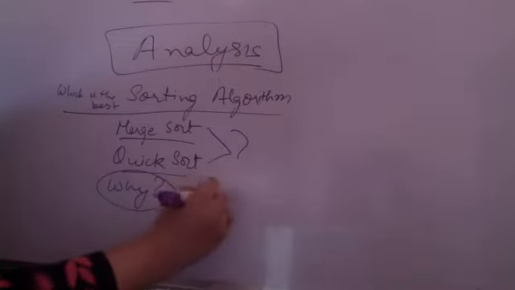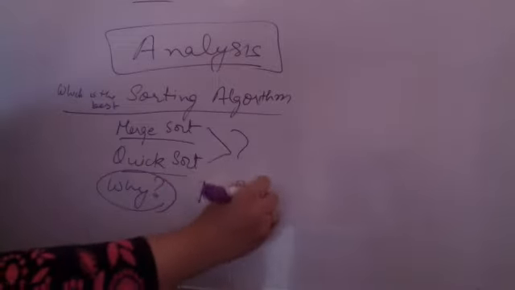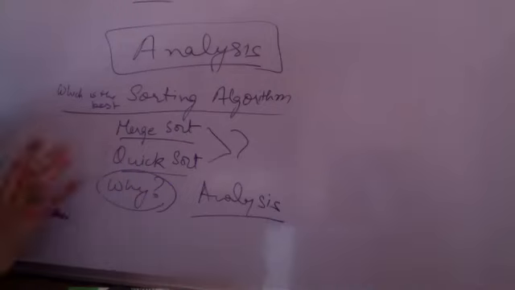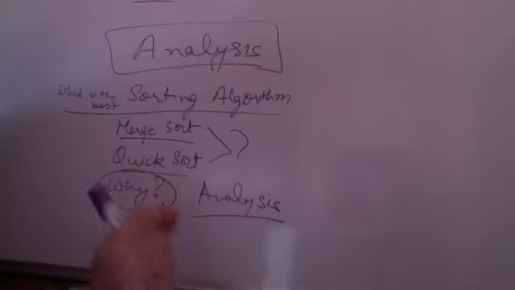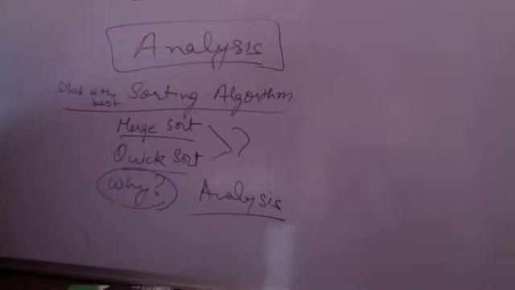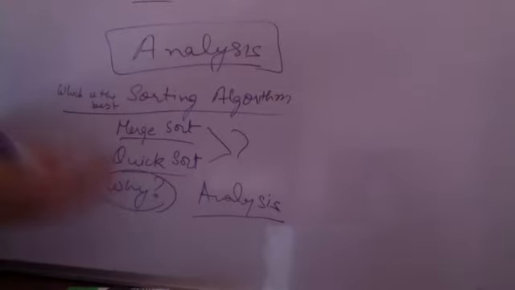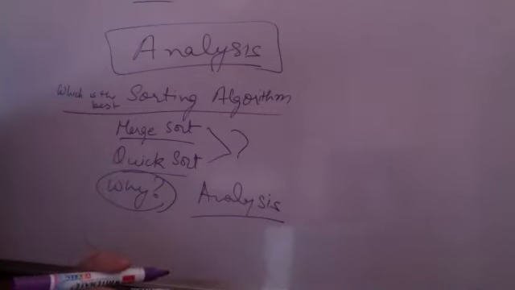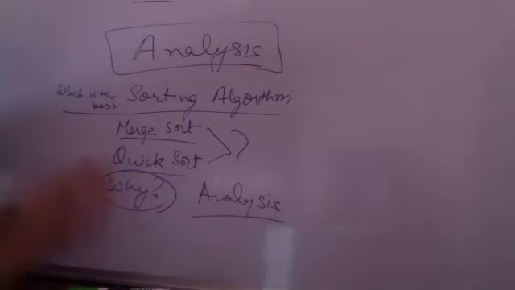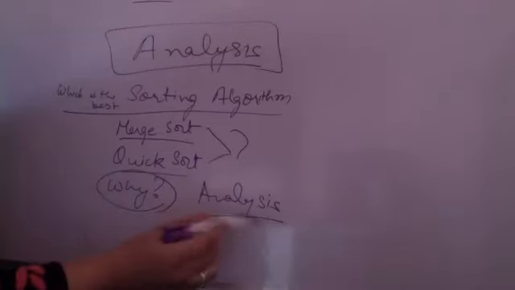Through analysis. All sorting algorithms are going to give you a sorted list. You have a sequence of numbers that you want to sort, or maybe a sequence of names or whatever list you have that you want to sort. There are around 20 sorting algorithms available. With every sorting algorithm you are going to get the correct sorted result. Then which is the best? Which one to be used when? This is found by analysis.